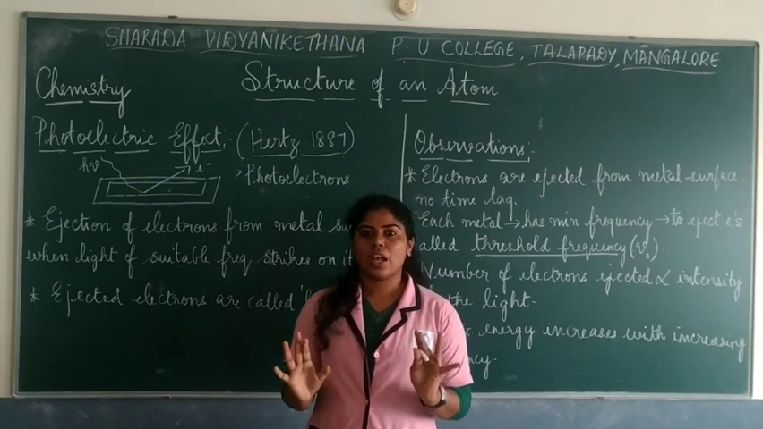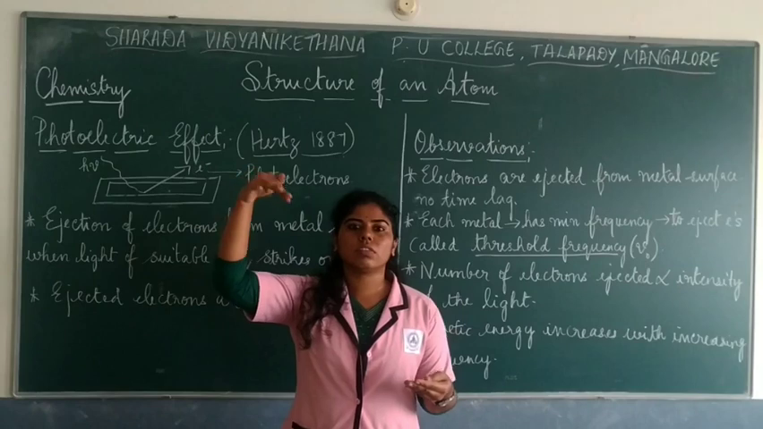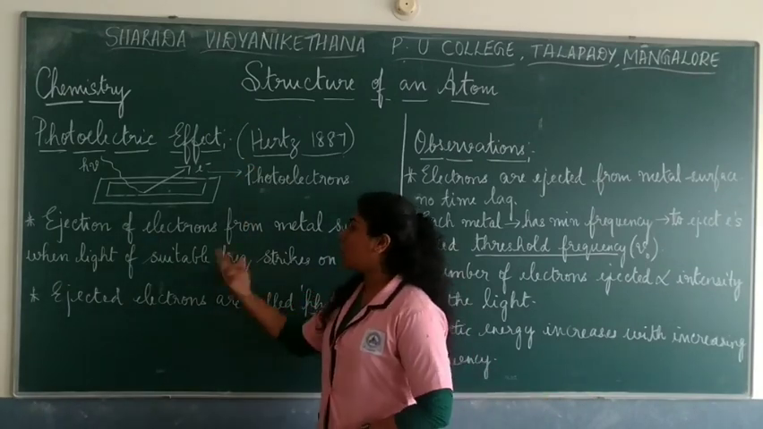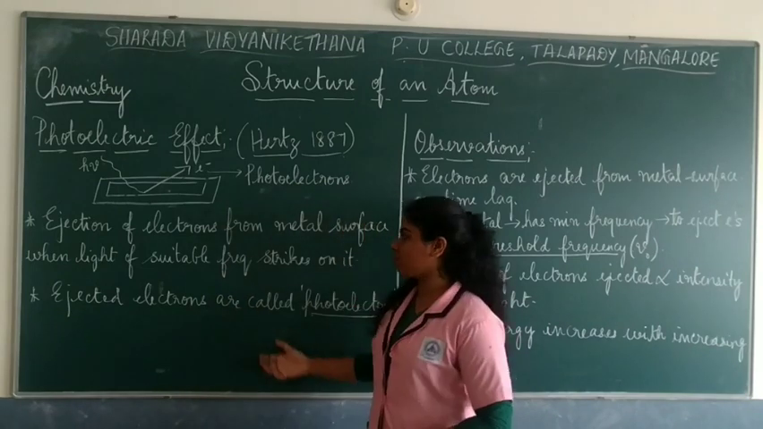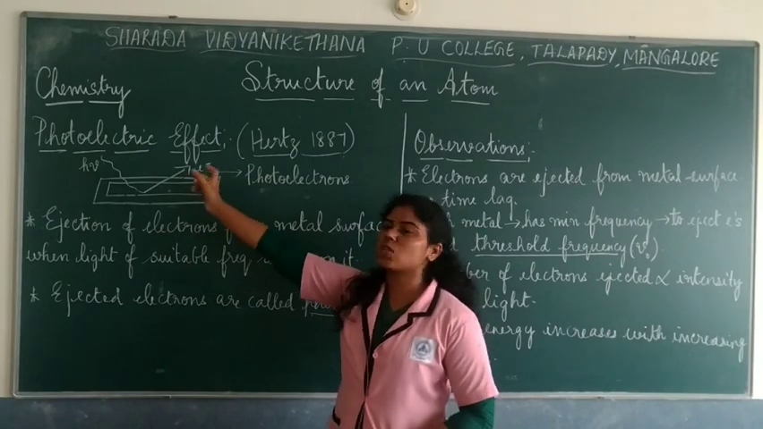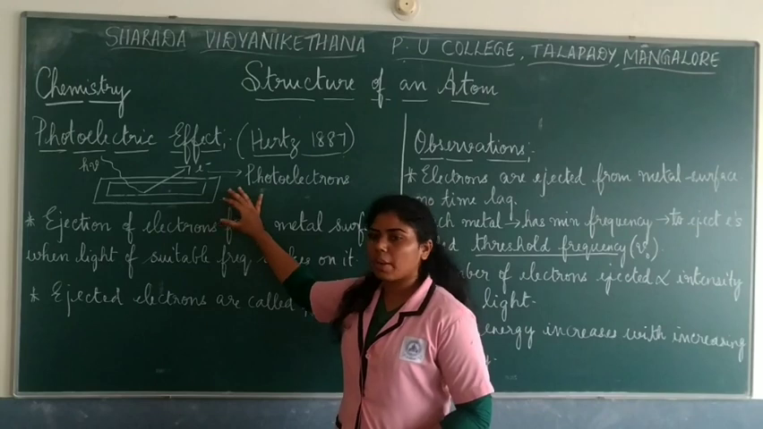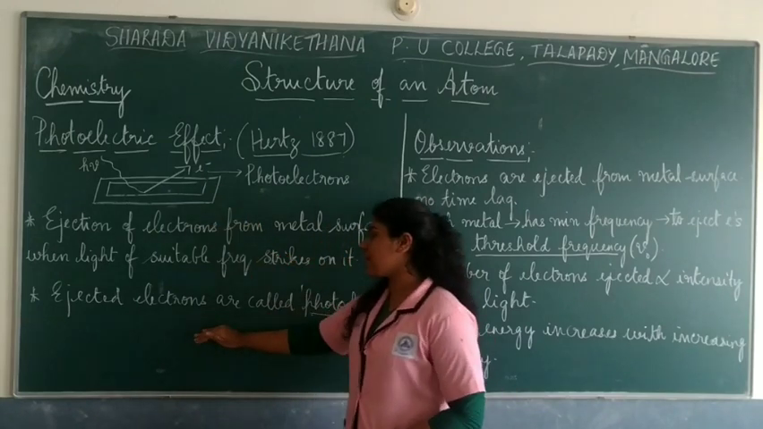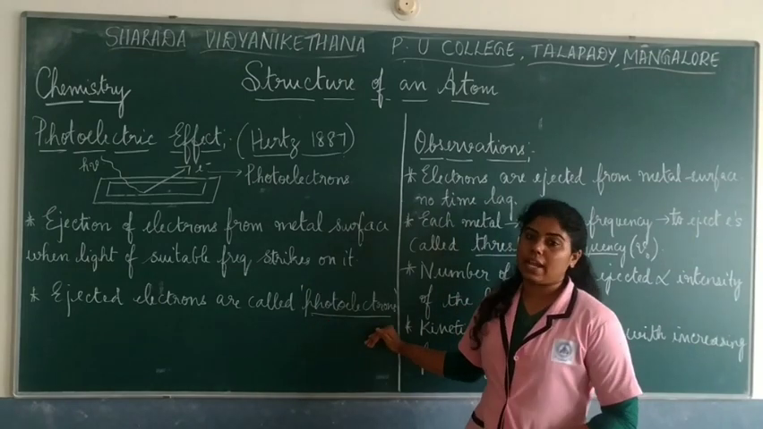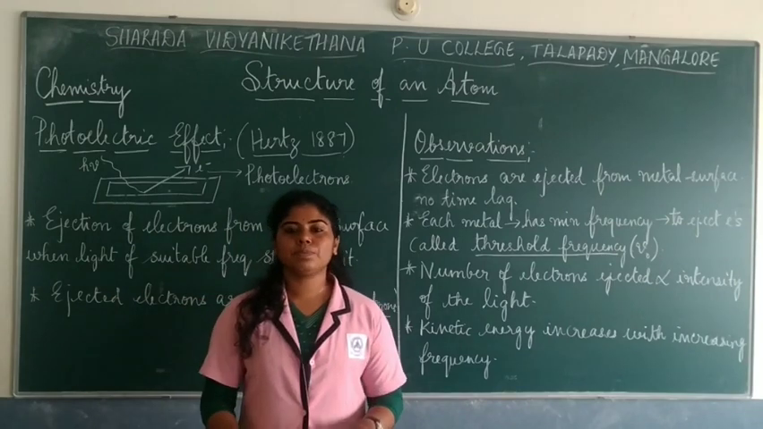You find it interesting, right? How can the ejection of electrons take place when just light falls on it? Let us look into more about this topic now. These ejected electrons from the metal surface are called photoelectrons. Why photo? Because we are talking about light here. I hope this is clear.